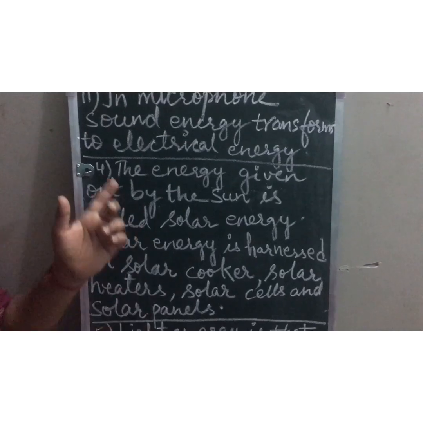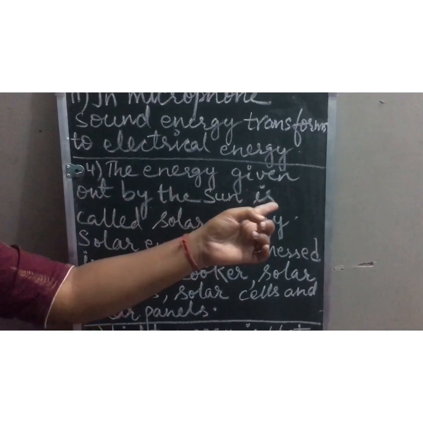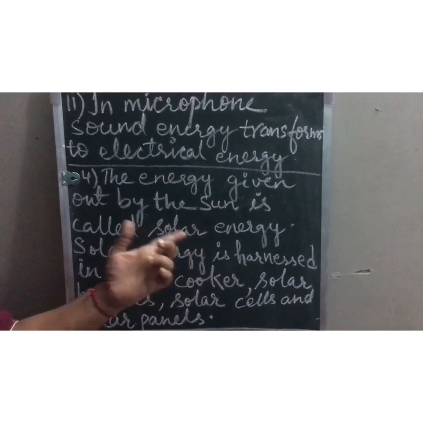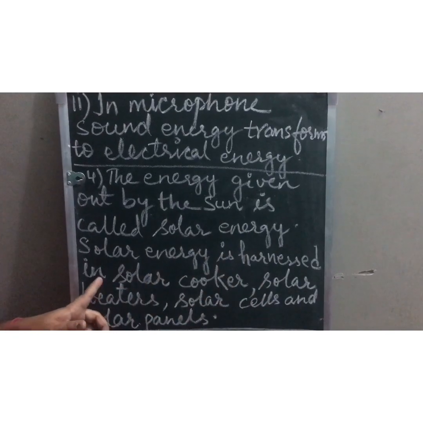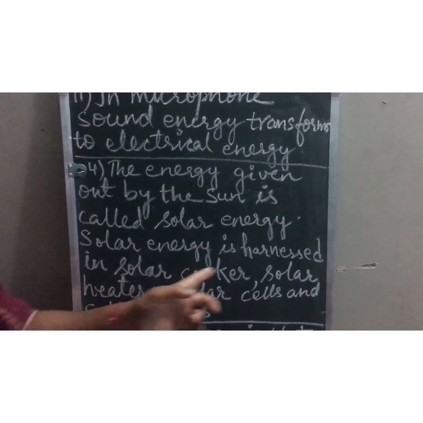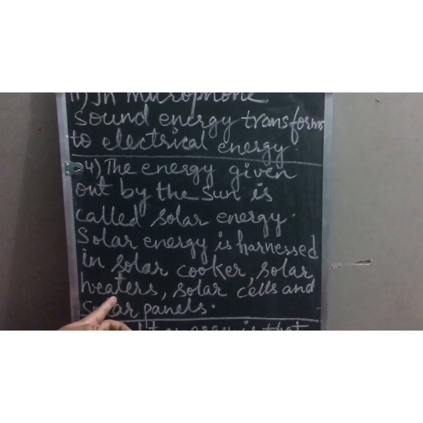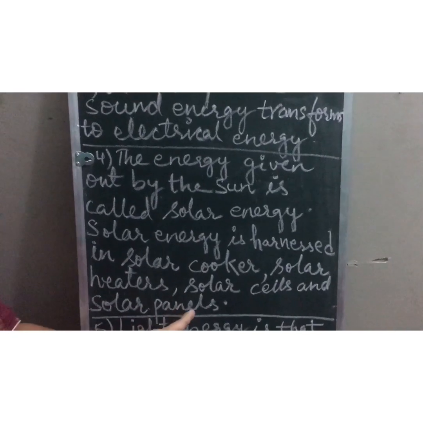What is solar energy? The energy given out or emitted by the sun is called solar energy. What is its significance? Solar energy is harnessed, where we are using it, in solar cookers, solar heaters to heat the water, solar cells and solar panels, children.